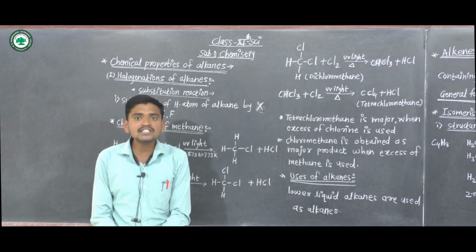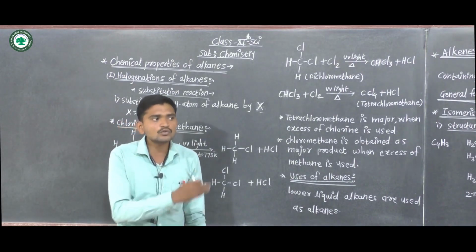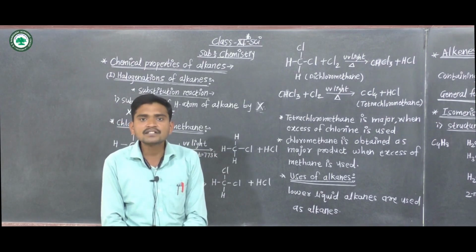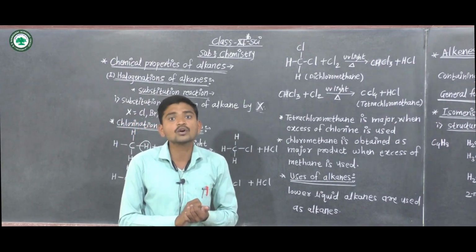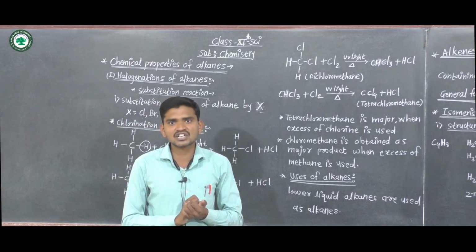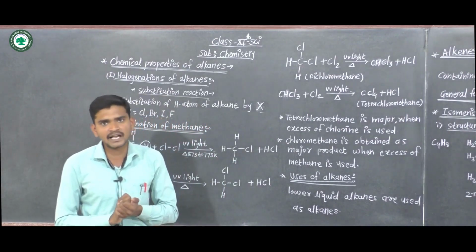For fuel, they are used for cooking. For example, methane gas is used in our houses for cooking. In biogas construction we use methane gas.